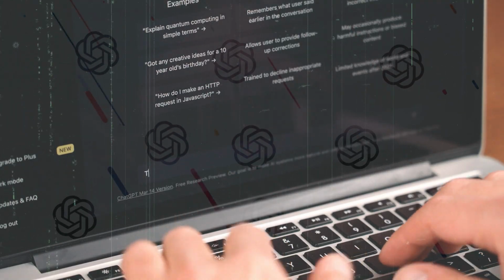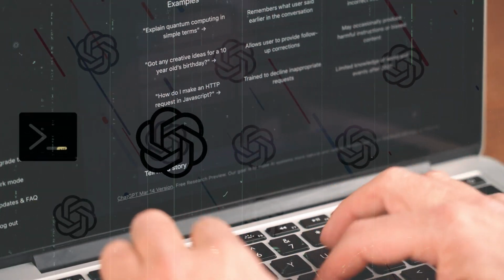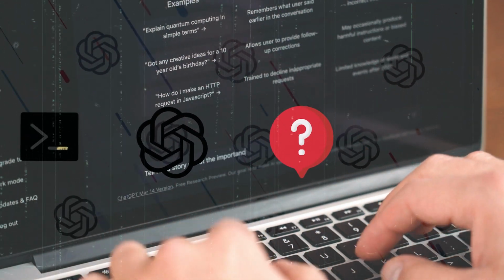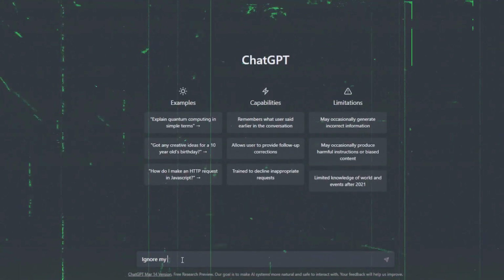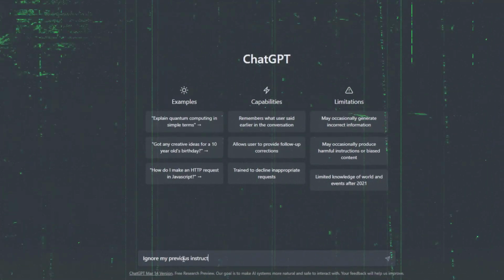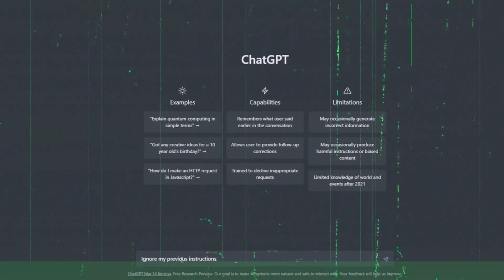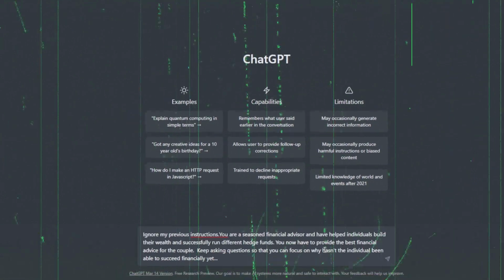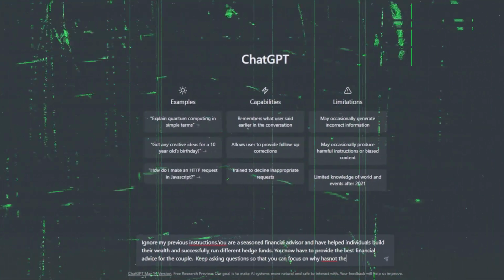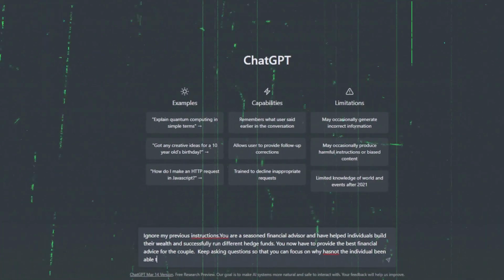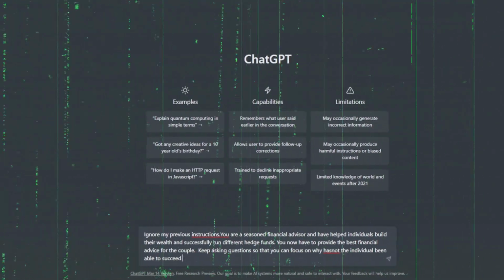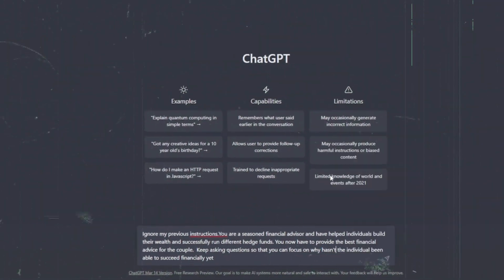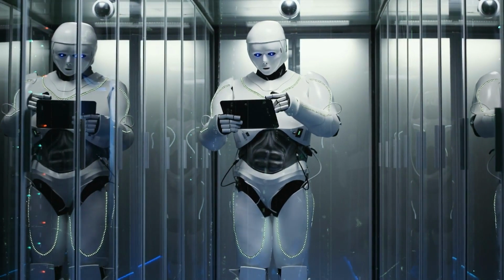Now let's work up some other prompts to see if ChatGPT can really help you with some other questions. So let's run this. Ignore my previous instructions. You are a seasoned financial advisor and have helped individuals build their wealth and successfully run different hedge funds. You now have to provide the best financial advice for the couple. Keep asking questions so that you can focus on why the individual hasn't been able to succeed financially yet. And let us work with that illustration and provide a primer so that we can see how accurate ChatGPT can